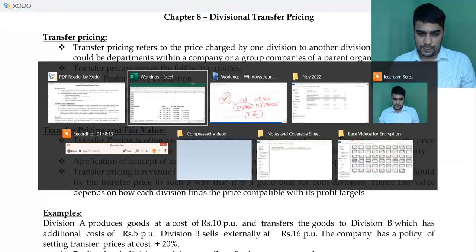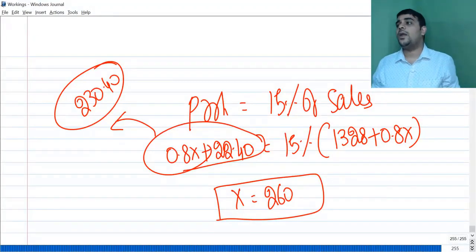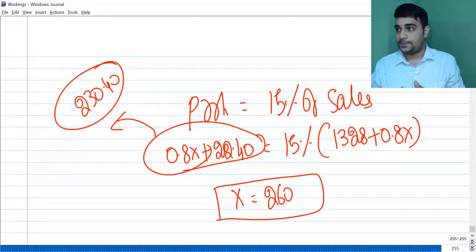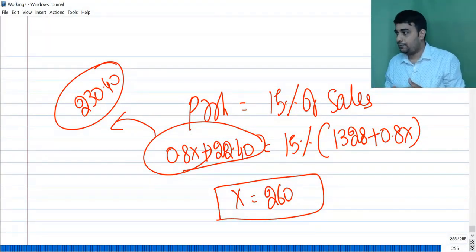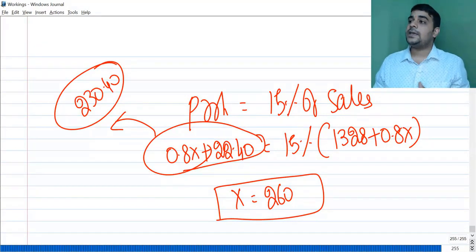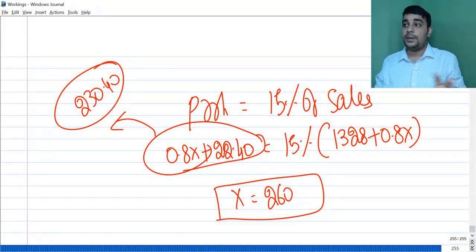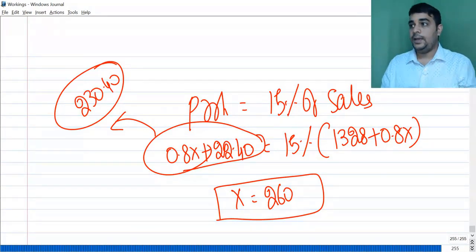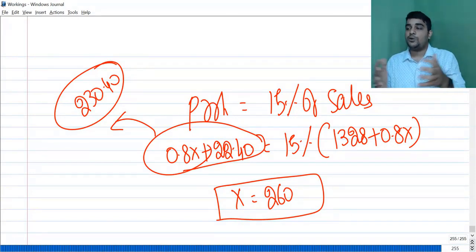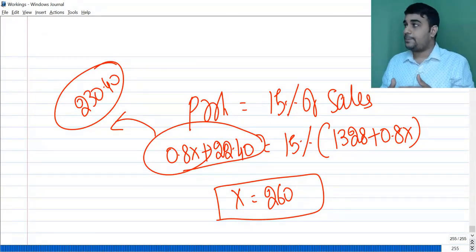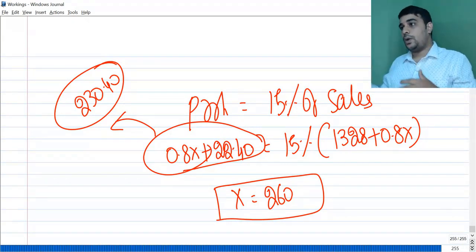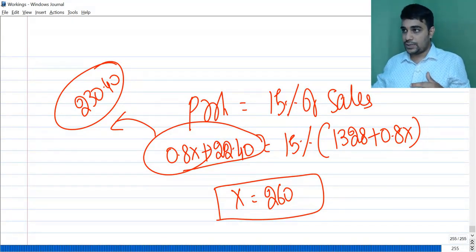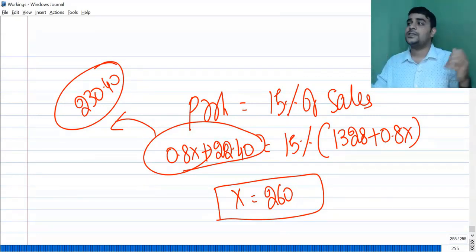Now what is transfer pricing? It is when an organization has multiple departments or multiple divisions. A transfer pricing can be between one department to the other department in a service industry. In a manufacturing company, there could be some 5 divisions of a company. For example, ITC has so many divisions. There is a paper division, there is a hotel division, there is a tobacco division, there is an FMCG division. So many divisions are there.